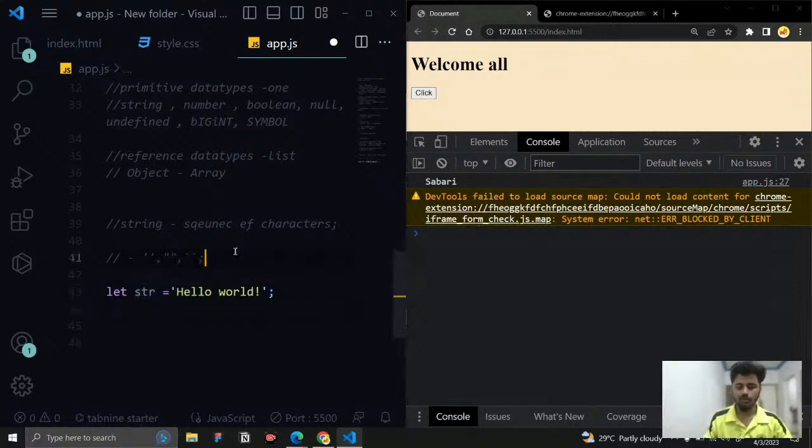And we have a default operator, the typeof operator. With the help of the typeof operator, you can see the data type of a variable. It is used to find the data type of a variable.